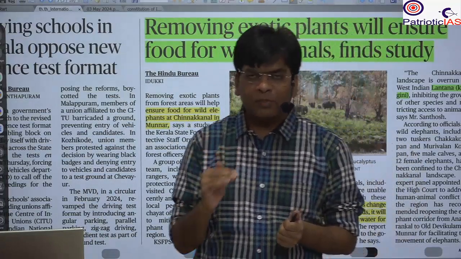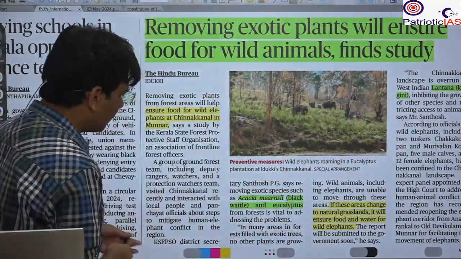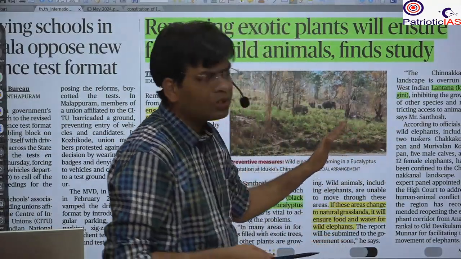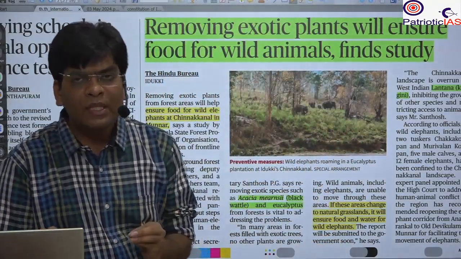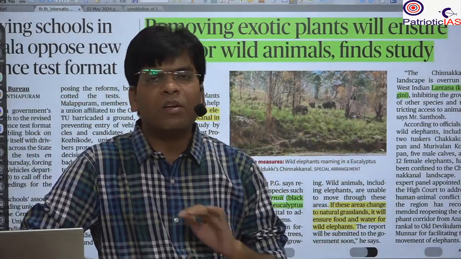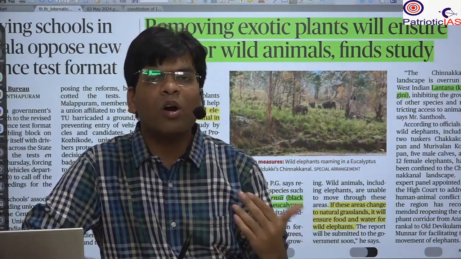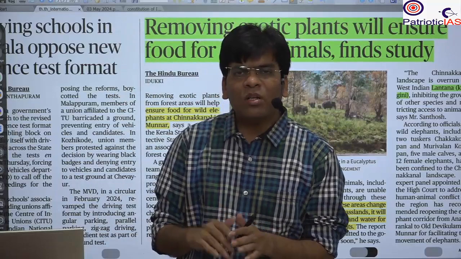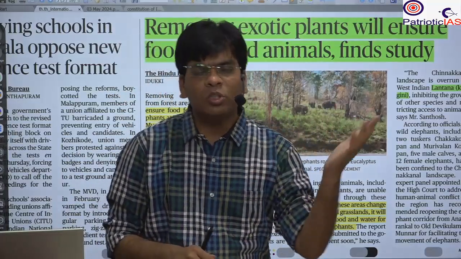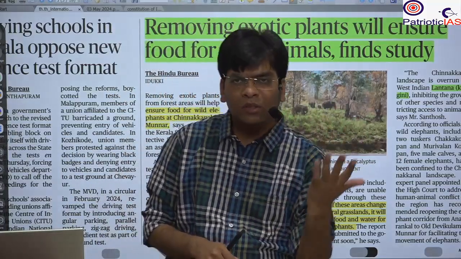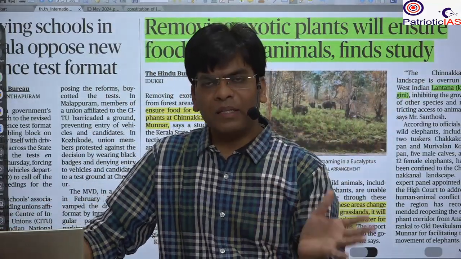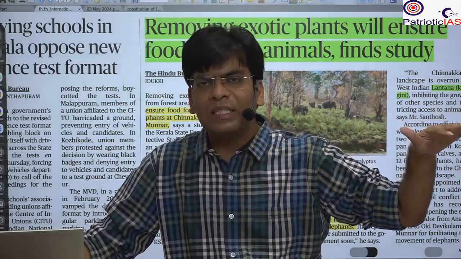exotic species, for example, eucalyptus and lantana, these are invasive, exotic species. It means that they are not part of that area. For example, eucalyptus is not part of the Western Ghats. They have been brought by external entities. For example, mango is not found in the USA, particularly in those areas. Take Canada as an example. If you go and plant there, and the mango trees increase in Canada,